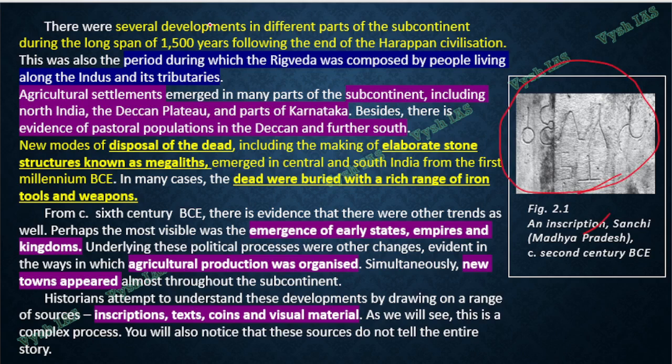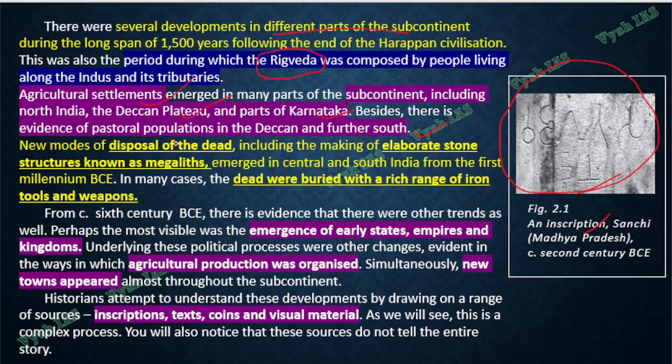After the Harappa, there were several developments in the subcontinent. Several developments means, you know, the Vedas and all will come. Rig Veda, composed by the people living in and around the Indus Valley and its tributaries, and then agricultural settlements will start coming everywhere, not only in the Indus region, but in the Ganga Valley, the Deccan Plateau, Karnataka, further south, everywhere, different agricultural towns and settlements started coming.